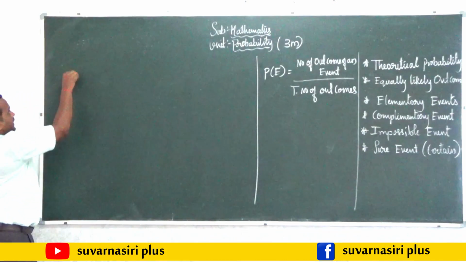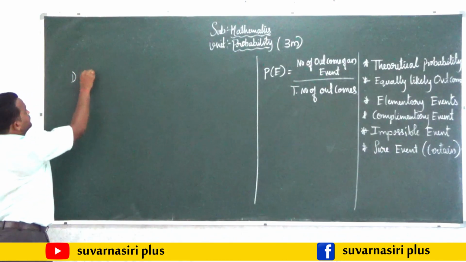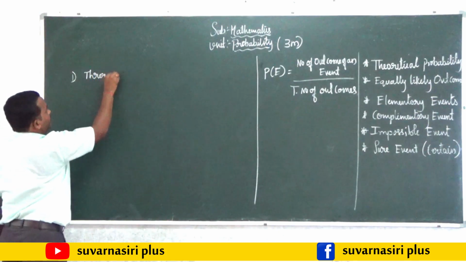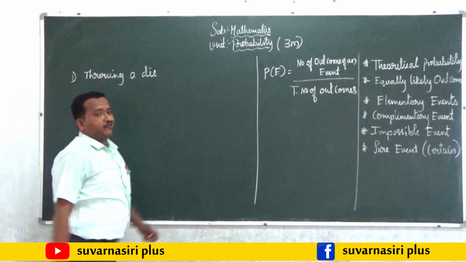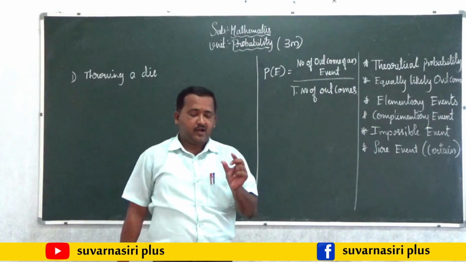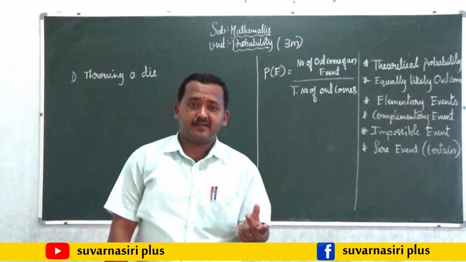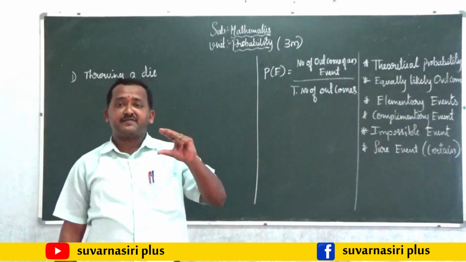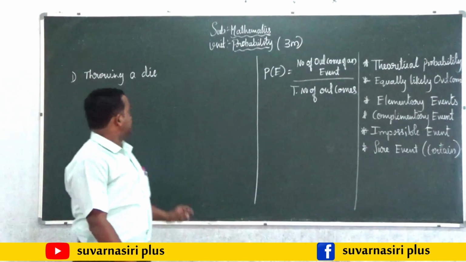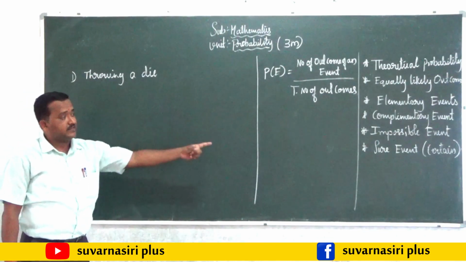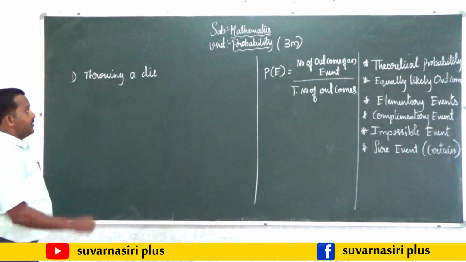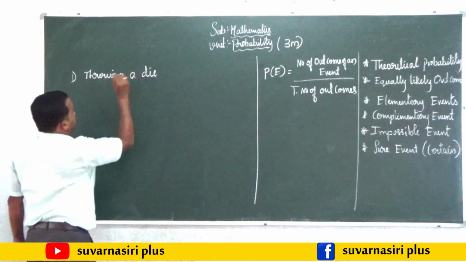The first example I take is throwing a die. All of you are familiar with the object which is used to play, that is a die, a 6-faced cube. I am going to take this as an example to understand all these components. First one, throwing a die.